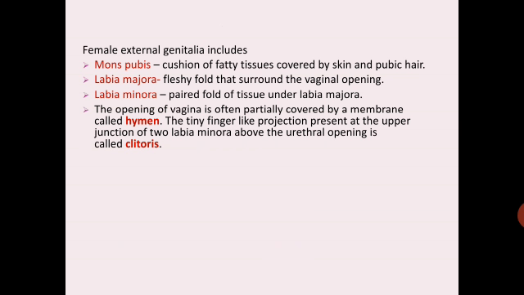The opening of the vagina is often partially covered by a membrane called the hymen. The tiny finger-like projection present at the upper junction of the 2 labia minora above the urethral opening is called the clitoris. So this is about the female external genitalia.